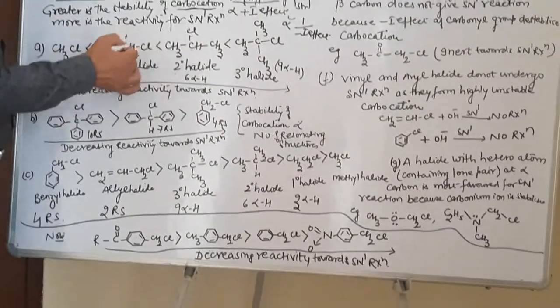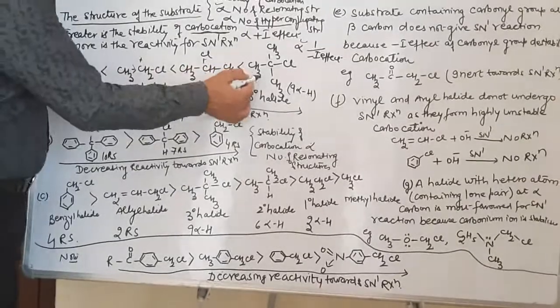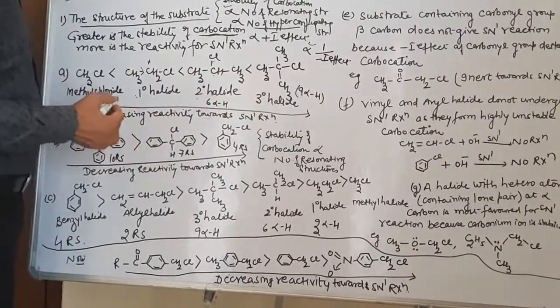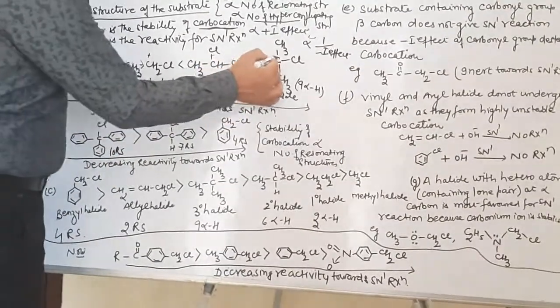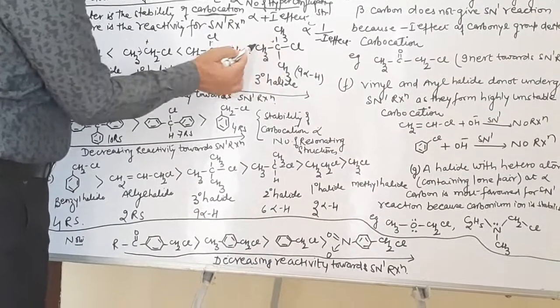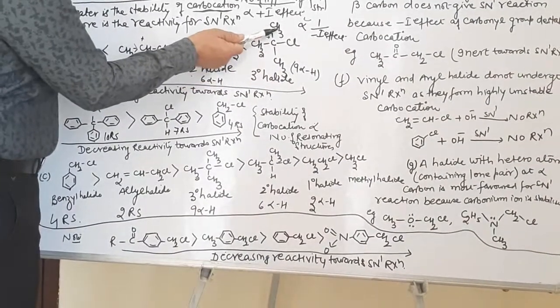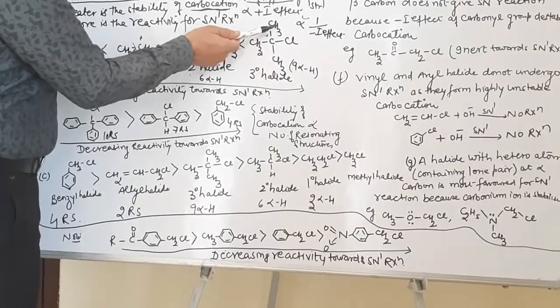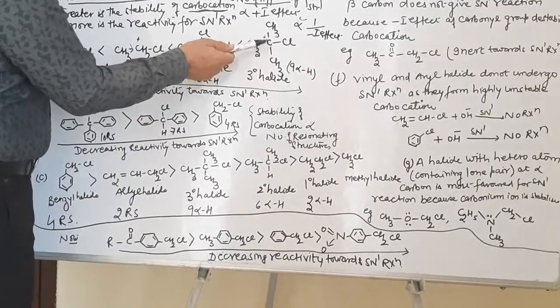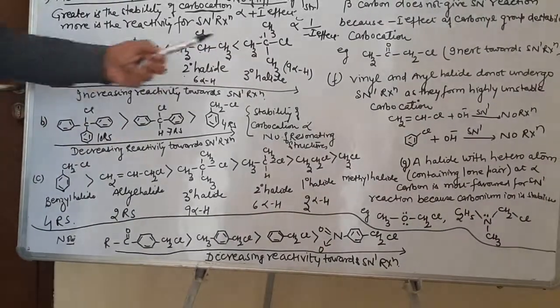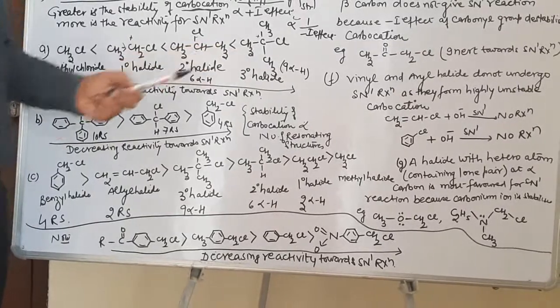So this is more stable as compared to ethyl carbocation, which will be less stable as compared to the 3 degree carbocation. Just see over here, in the 3 degree carbocation, how many alpha hydrogen atoms? 3, 3, 6, and 3, 9. 9 alpha hydrogen atoms, so 9 hyperconjugating structures, so it will be more stable.